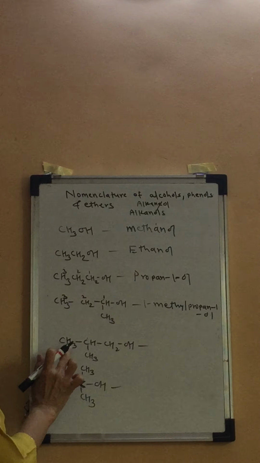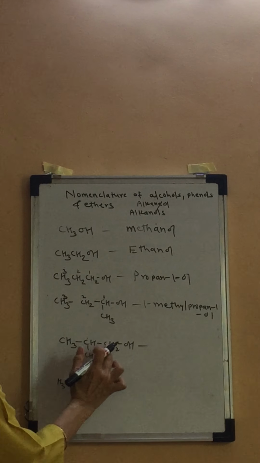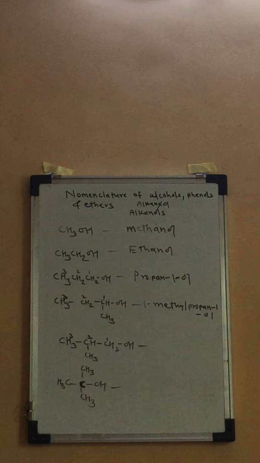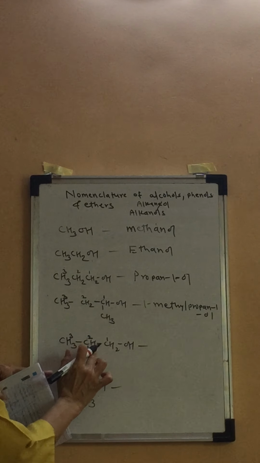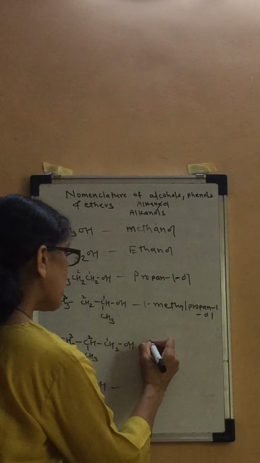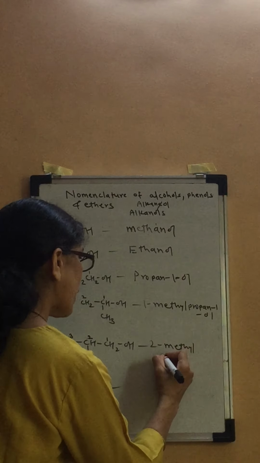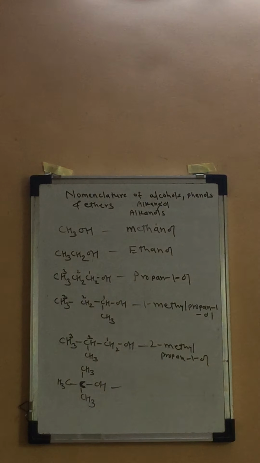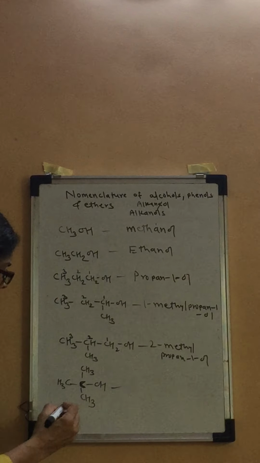See this compound. Again, the longest continuous chain of carbon atoms containing the OH group is selected. 1, 2, 3. Or you can take 1, 2, 3. Numbering 1, 2, 3. Isn't it? So what is it? Basically propane. Isn't it? From propane, from the second carbon atom, a hydrogen atom is substituted by a methyl group. And at the first position we have OH. So it is 2-methyl. Instead of 1-methyl, we have 2-methyl. Propane-1-ol. Propane E is removed. It is substituted by the locant. Propane-1-ol.